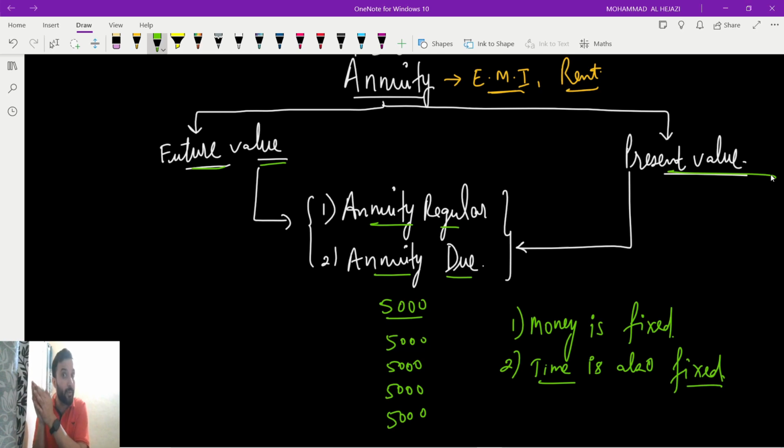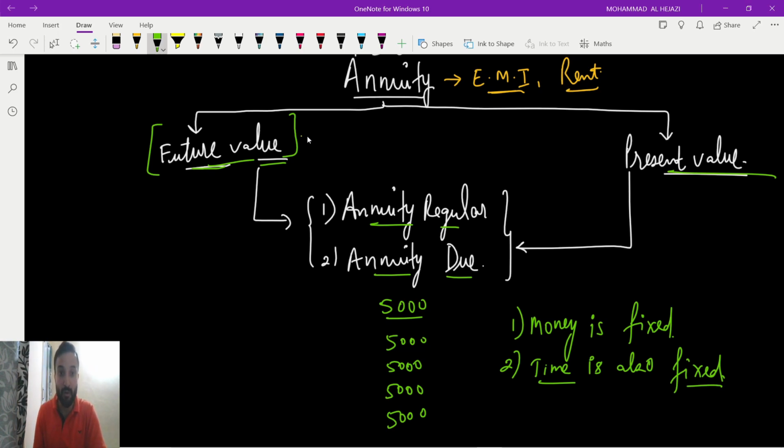So how much you will get means you have to find the future value. Future value means you know the present, how much you have to deposit, how much you have to invest, how much you are saving. Based upon that, with some rate of interest after a few years, like 2 years, 3 years, how much you will get. For the present, how much you are investing, after a certain time with a rate of interest, how much you will get. That is the future value.